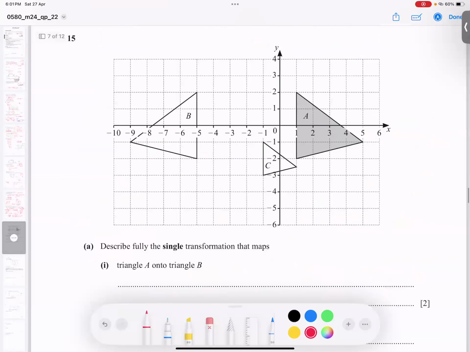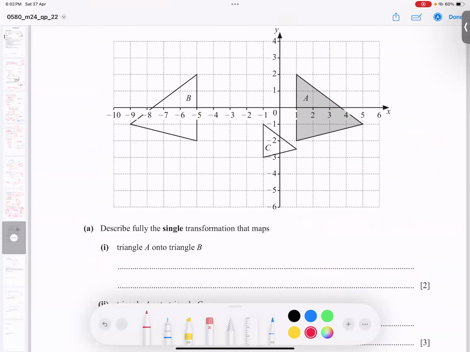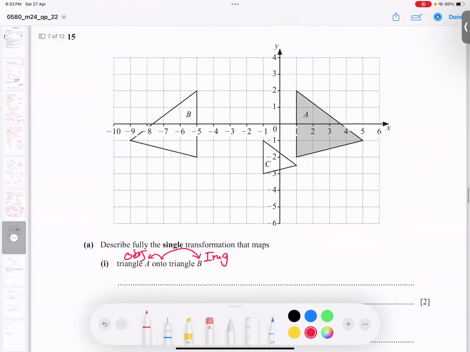Question number 15, students. What is the question asking for? Describe fully the transformation A onto B. And you know, students, after "onto" is called the image, make sure, and before "onto" is called the object. It means A onto B.